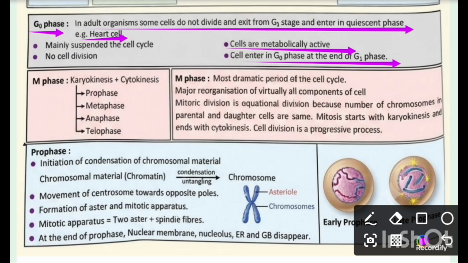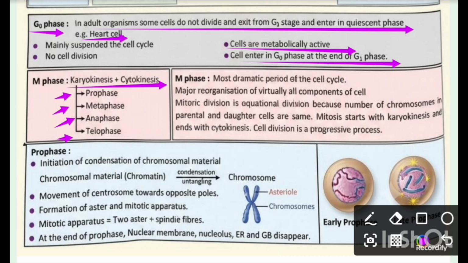Now we talk about M phase. Here, M phase is divided into two phases, that is karyokinesis and cytokinesis. Karyokinesis is divided into four phases: one is prophase, then metaphase, then anaphase, and telophase. Here we talk about them further in complete detail.